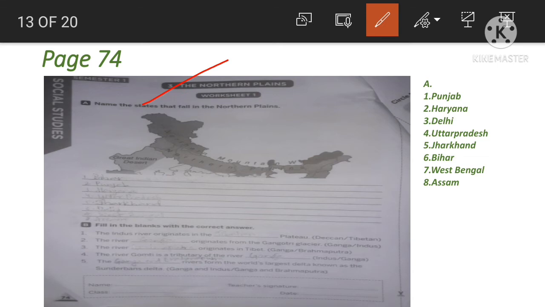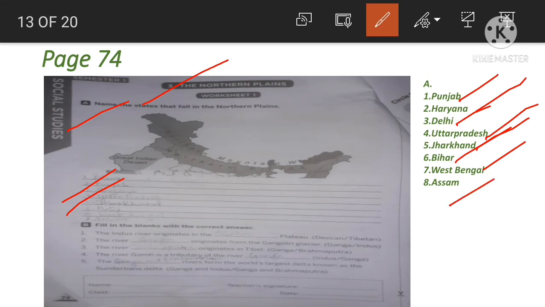Lesson 3, the Northern Plains. Name the states that fall in the Northern Plains. So here we have to write all the states that lie in the Northern Plains. Okay. So which are the states? Punjab, Haryana, Delhi, Uttar Pradesh, Jharkhand, Bihar, West Bengal and Assam. These are the states which lie in the Northern Plains.